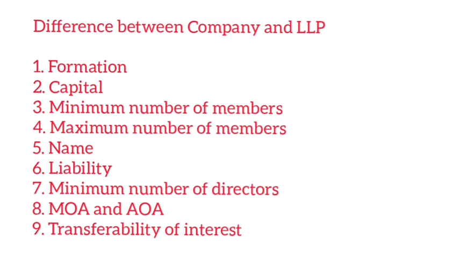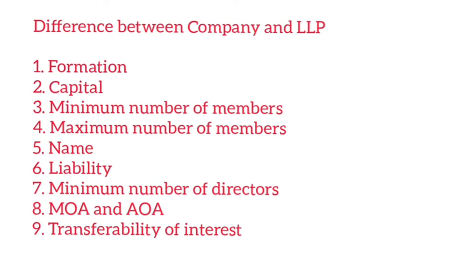And now comes the difference between the company and LLP. First one, formation, that is, a company is formed under the Companies Act 2013, whereas an LLP is formed under the Limited Liability Partnership Act 2008. Then there are three terms like registration, legal entity as well as perpetual succession. All these three things are not differences, they are similar.